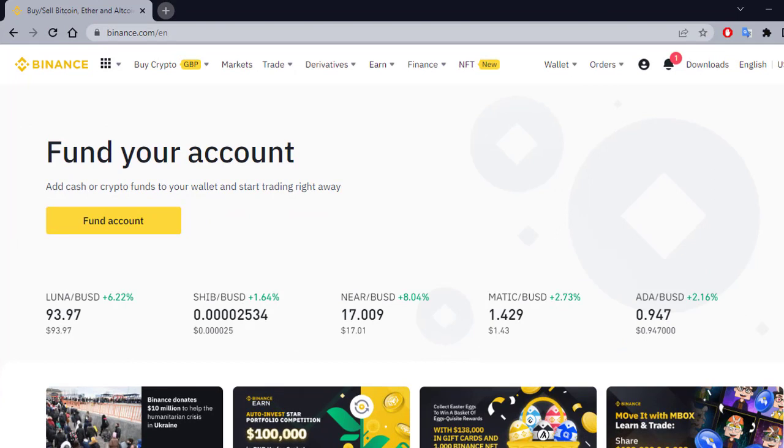Okay guys, this is the Binance website. If you are new here, then you have to make an account on this website. Then you have to add your funds, add your cash on this website. First, you have to convert your currency into USDT. After that, you have to buy coins, whatever you want.